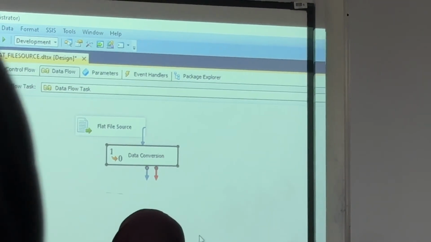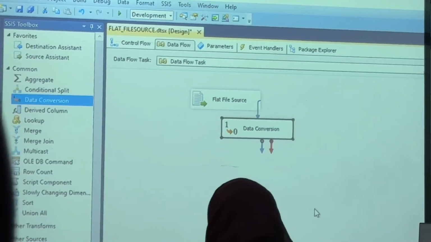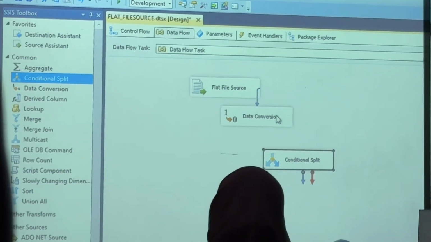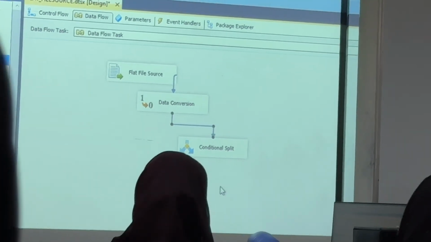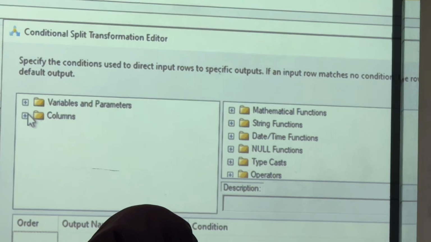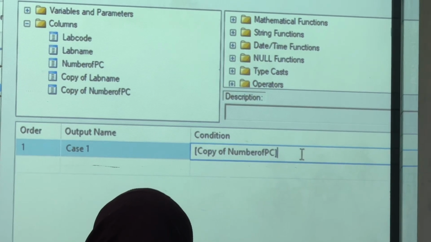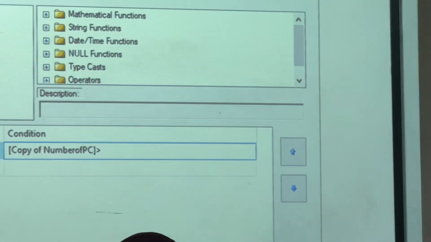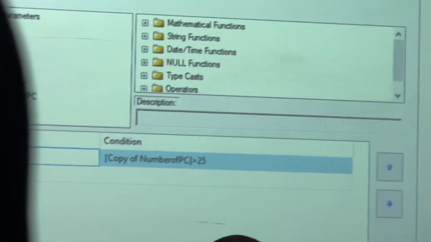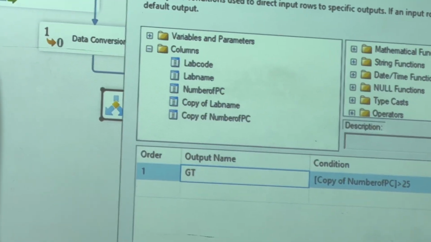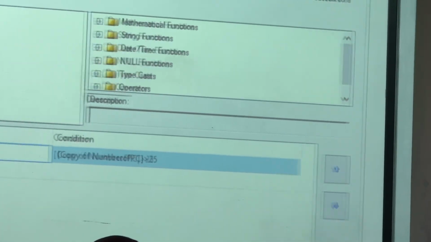Data conversion also done. What is the next? Is there any condition is there? Yes. The condition is there. The number of PC, right? Great. Only one condition is there. Many students, even in the activity, you have given two different conditions in the two different lines. No. The quantity is an already this integer number of PC copy you are using because we are converted already, right? This greater than symbol 25. You want to know the case name, output, anything you can give. Otherwise, your wish. Greater than GT and just use greater than 25. Right? This is option.